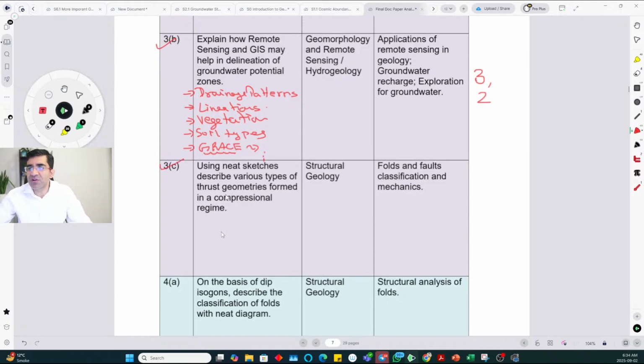Various types of thrust geometries formed in compressional regime. Okay, so this one again, as I said, could be a little bit hard. Maybe for the previous one I should say difficulty should be 1 or 2 actually. This one I can put at 3, although it is also not a bouncer or out of syllabus question or very difficult. Different thrust geometries that you can write about is thick skinned versus thin skinned.